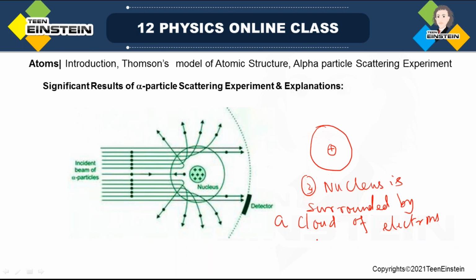And what is the charge of this cloud? If suppose the nucleus has one positive charge, then the cloud of the electrons will also have one negative charge, such that the atom as a whole will be neutral.